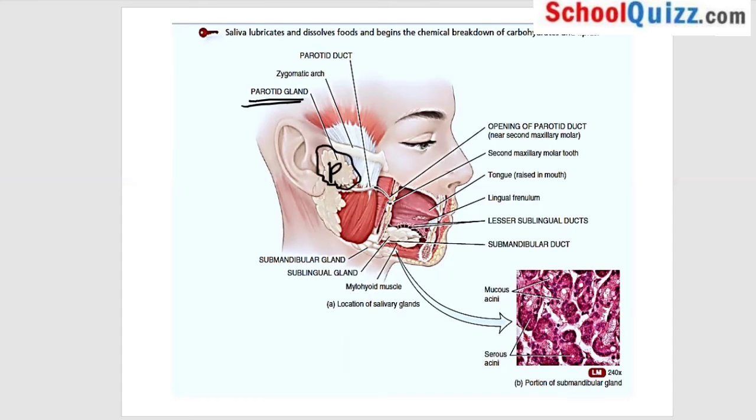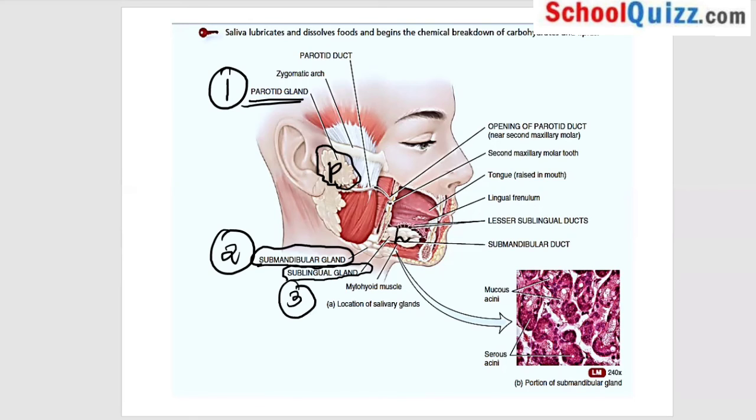Just below, you will have your tongue, and below the tongue, you will have your sublingual gland. And where you have your mandible, the place where we call our jawline, the jawline will have the submandibular gland. These are the three glands: parotid gland, submandibular gland, and sublingual gland we have.